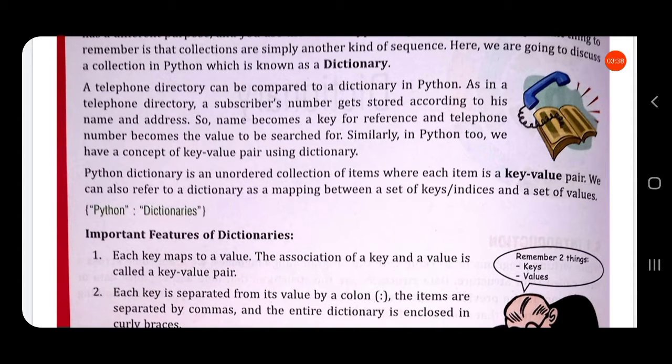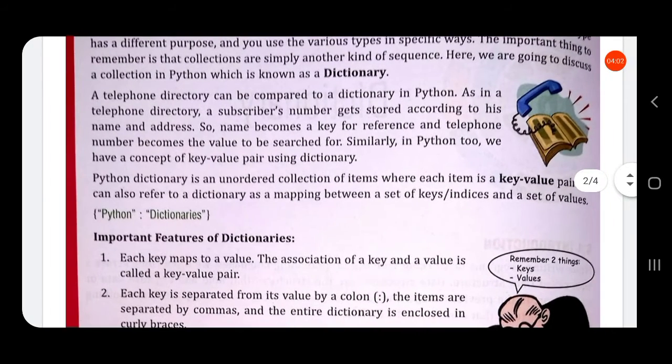A telephone directory can be compared to a dictionary in Python. You know what a telephone directory is. It will have the subscriber number and the name of the person whose number it is.